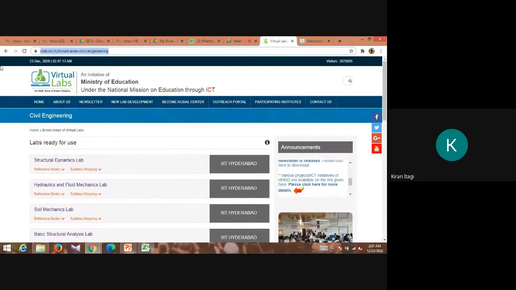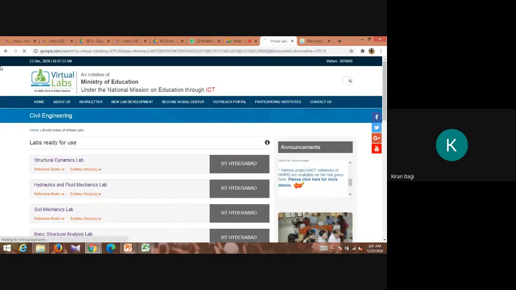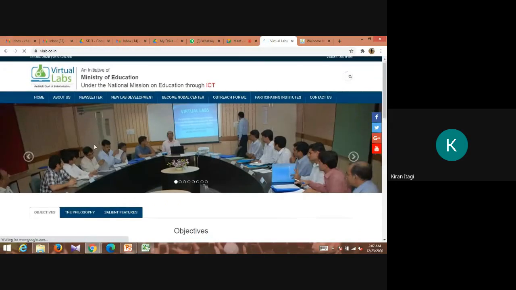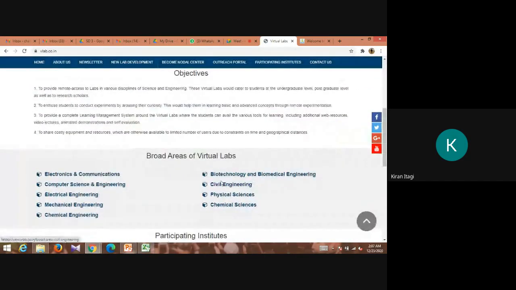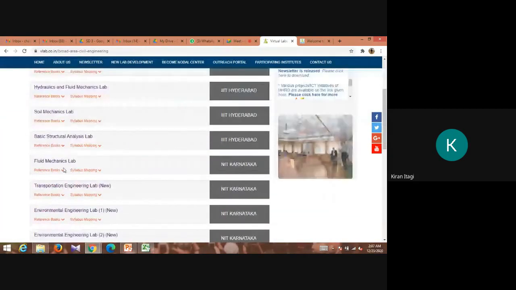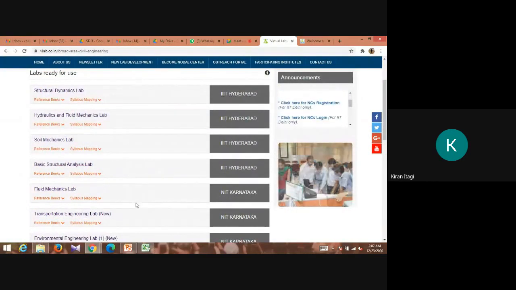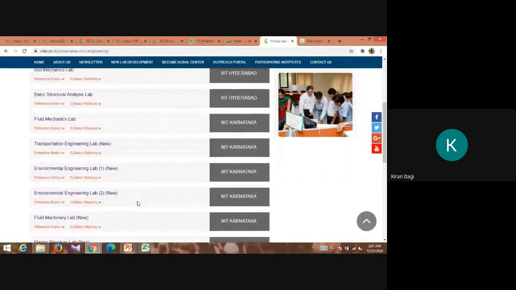Okay, now we will see about the virtual labs, and how one should log into the virtual lab. Just type virtual lab and click the first link. Here at the bottom, you can see the different types of branches. You can select civil engineering. Below here we have different subjects: structural dynamics lab, hydraulics and fluid mechanics, soil mechanics, basic structural analysis, fluid mechanics, transportation engineering, environmental engineering.